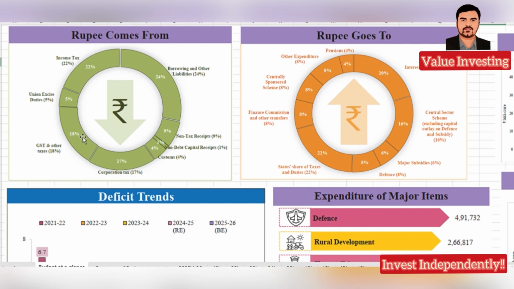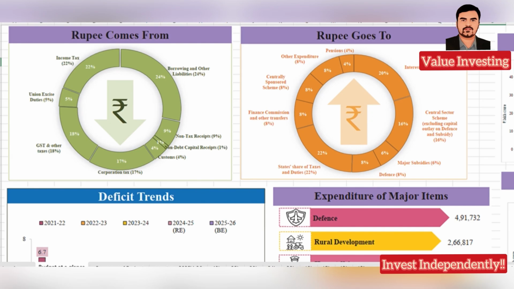Majority, if you see, 18% sizable GST. Then from various borrowings, the money which the government has lent, they are getting interest on that, which is 24%. And income tax is another important thing, which is 22%. Corporation tax 17%. Rest all are small.